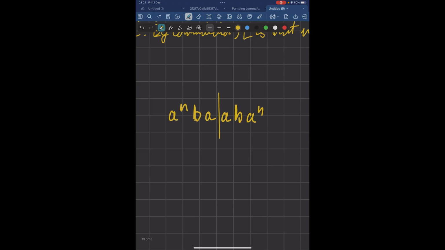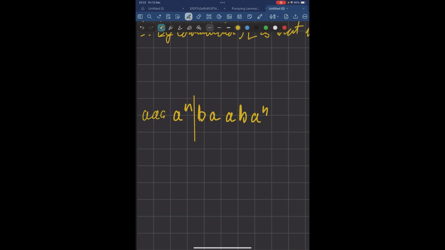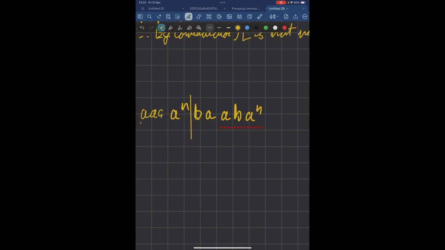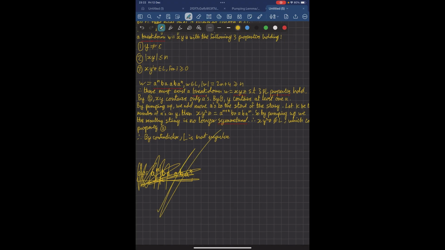If we add more characters to the start, then the midpoint shifts to the left, right? So it'll shift to the left. And so the first half of the string will no longer match the second half, and so it's not in the language. I could have worded it better in the proof, but I hope you get that main idea.